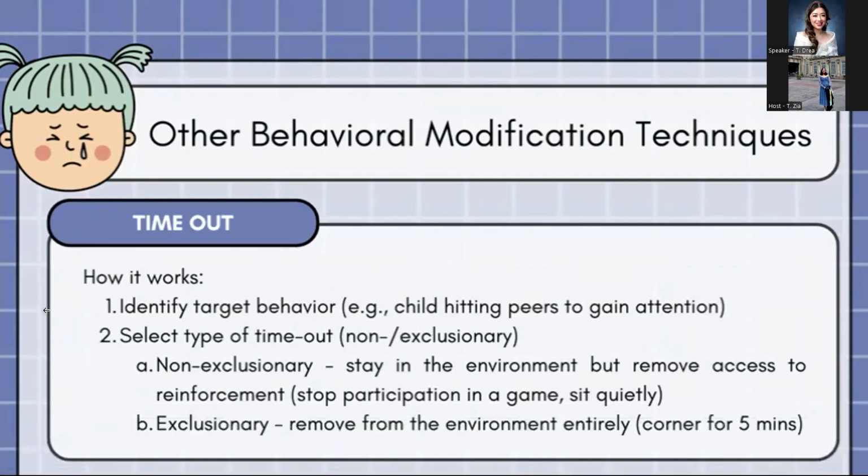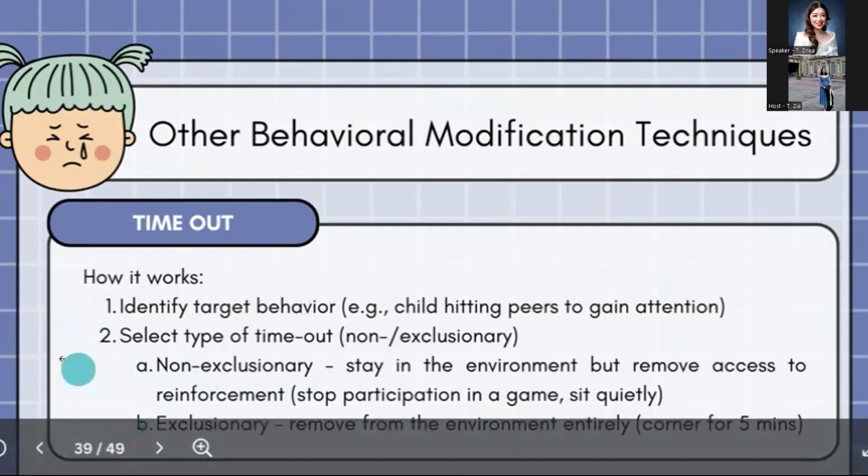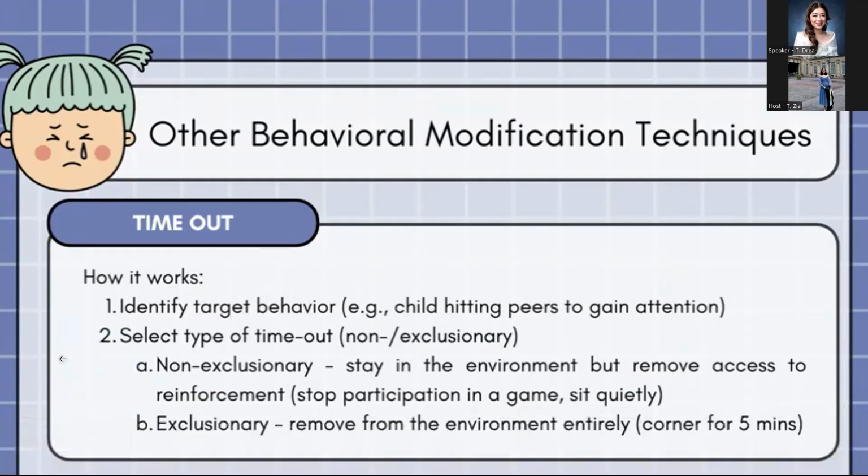So if there's hitting, then we can select yung type of timeout, if it's non-exclusionary or exclusionary. So based on sa name, non-exclusionary meaning the child will stay in the environment, but we will remove access to the reinforcement. So if, let's say, nag-hit sila, hindi sila alis dun sa circle time, but they will just stop participating in the game and they have to sit quietly.